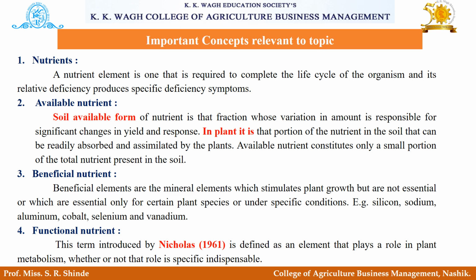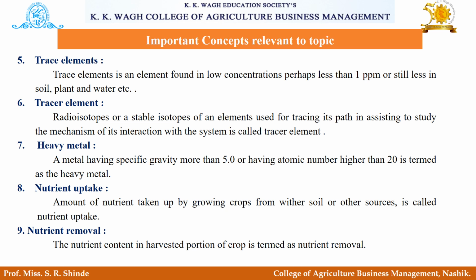Fourth one is functional nutrient. This term was introduced by Nicholas in 1961 and is defined as an element that plays a role in plant metabolism, whether or not that role is specific or indispensable. Fifth one is trace elements. A trace element is an element found in low concentrations, perhaps less than 1 ppm or still less, in soil, plant and water, etc.